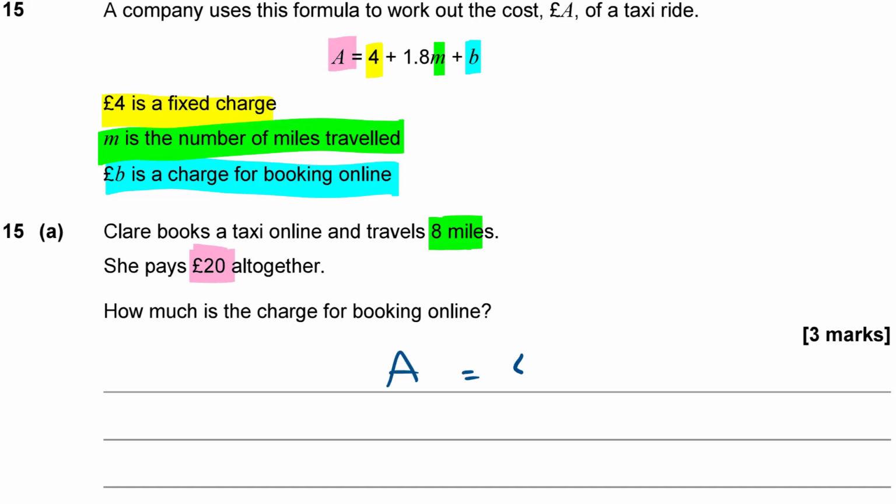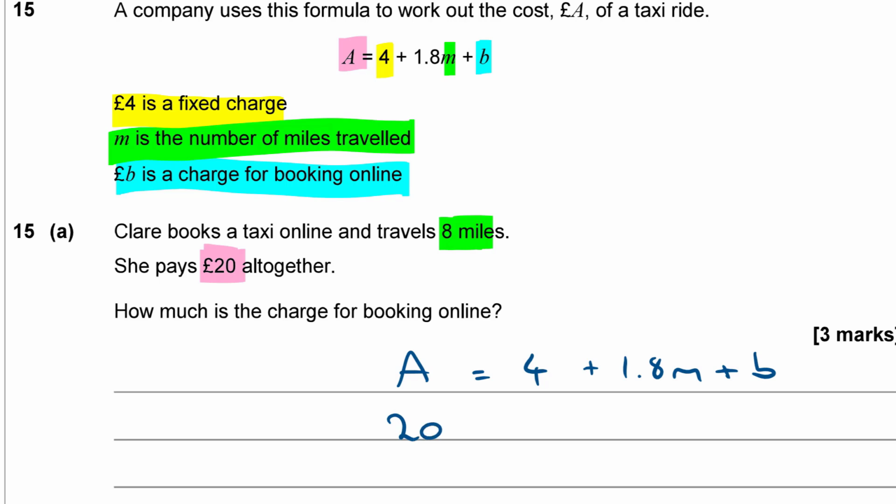So A equals 4 plus 1.8 times M plus B. Okay, so what do we know? We know A is £20. We know that M is 8. We don't know B. That's what we need to find.